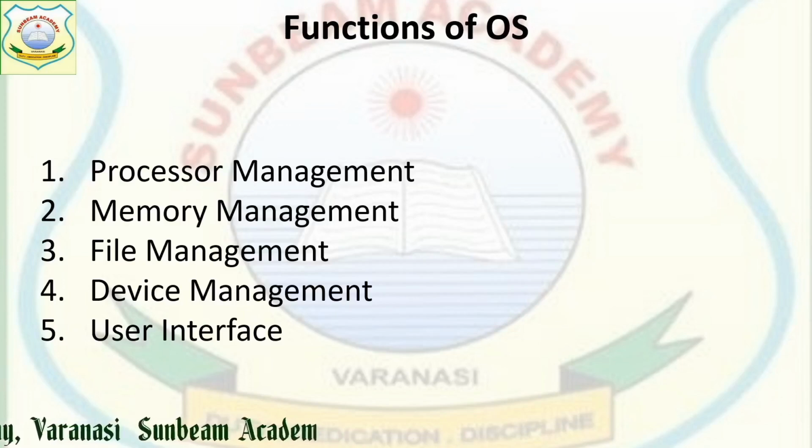So processor management means your OS manages your CPU for running various applications and programs to perform some activity. Second is your memory management. Again, OS manages another crucial resource, that is memory.